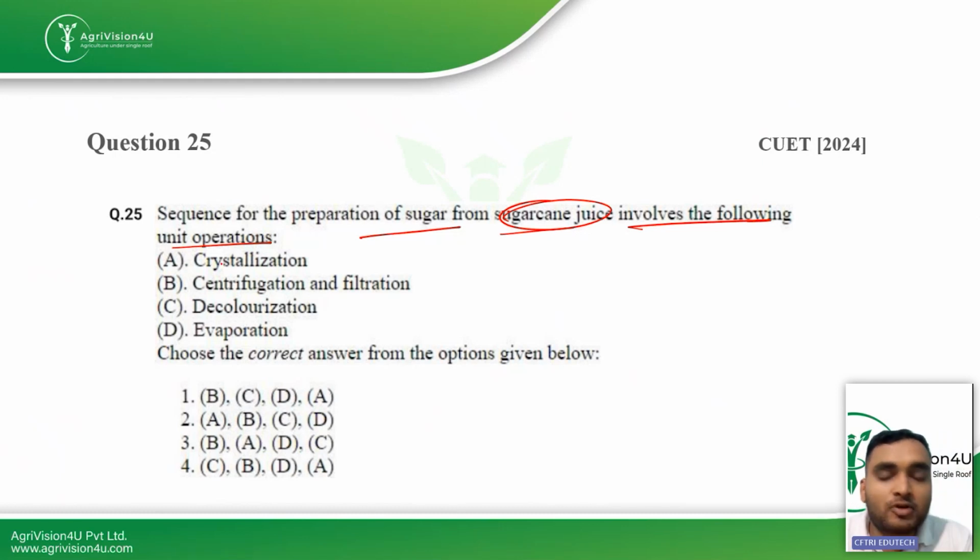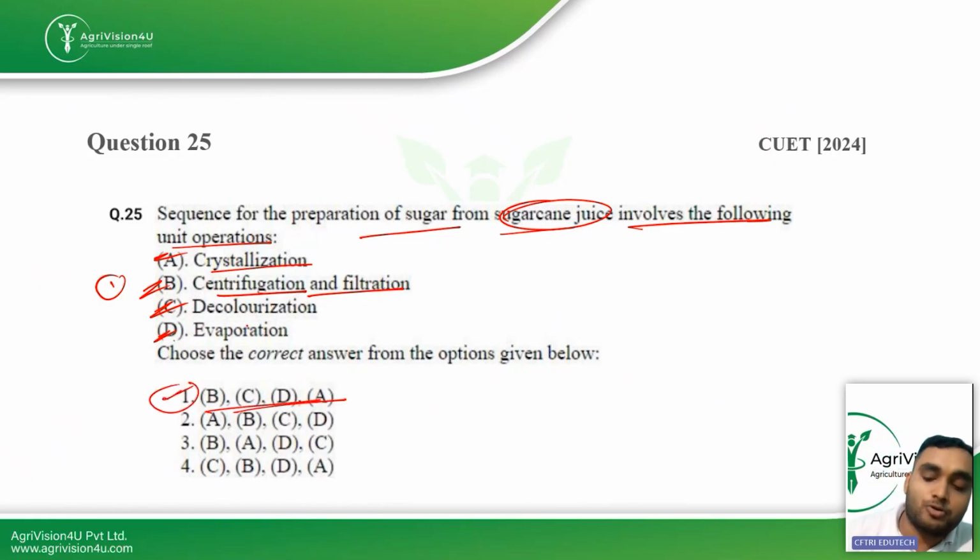First of all, we go for the extraction of sugarcane juice, and then centrifugation and filtration, because sugarcane juice contains many impurities, dust, dirt, and particles which are not required in your end product. Then you go for decolorization, then evaporation, and the last step is crystallization. So B, C, D, A, the first option, is the right answer for this question.